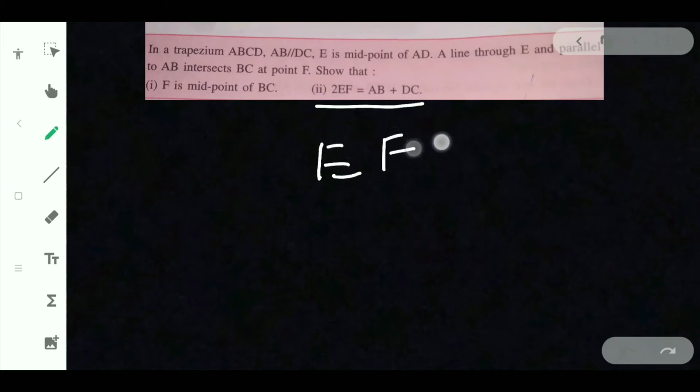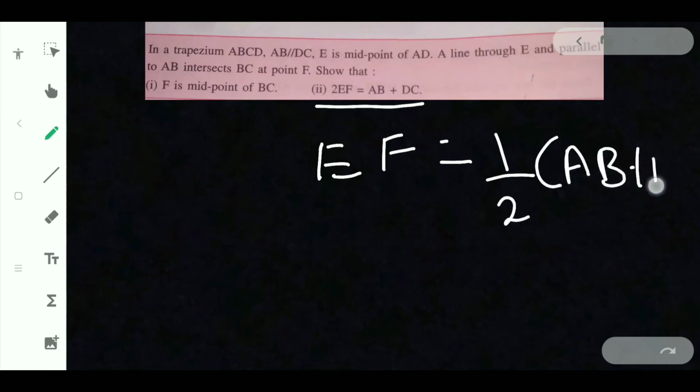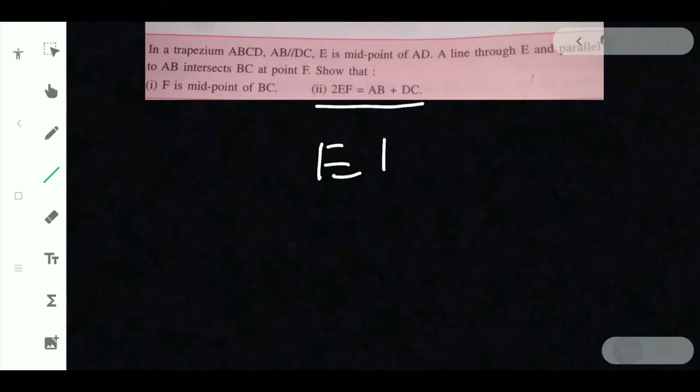Means this EF I will be getting as half of AB plus DC, like this it will be. This half will be indicating for both. That we have to prove. Let us see how to solve it.